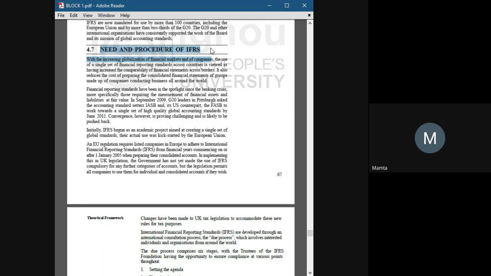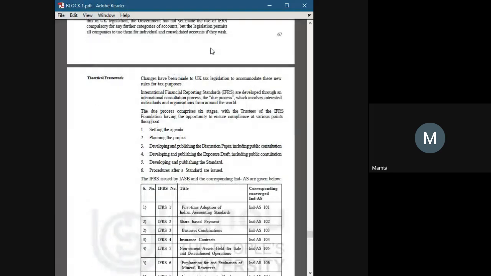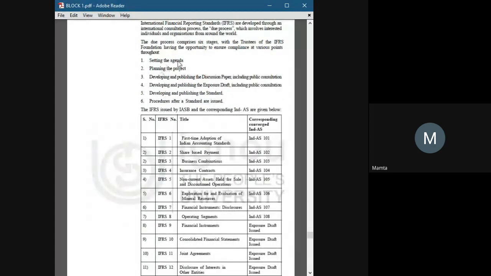Now coming to the procedure. IFRS creates accounting standards like this: first they set an agenda, second they plan the project, third they develop and publish a discussion paper, including public consultation, and the fourth step is developing and publishing the exposure draft, including public consultation.